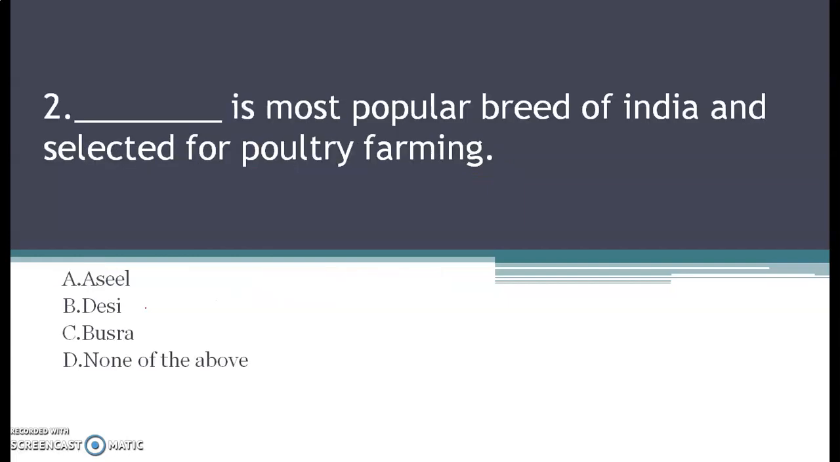Next question is, dash is the most popular breed of India selected for poultry farming. Poultry farming is where we rear fowl and breed them. Now you have to write which of these is the most popular one in India, and your options are A. Asil, B. Desi, C. Bushra, and D. none of the above. Take your time, this question is really important.